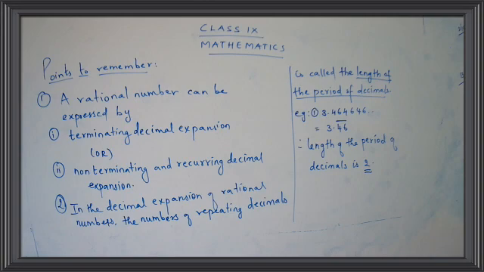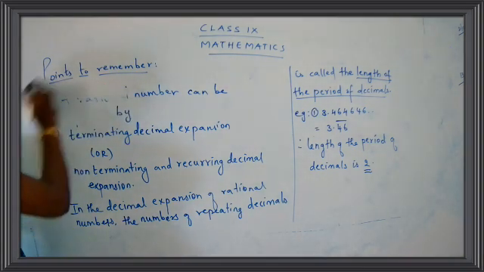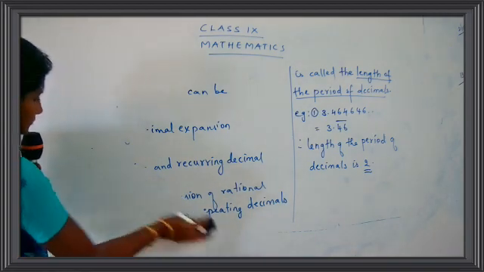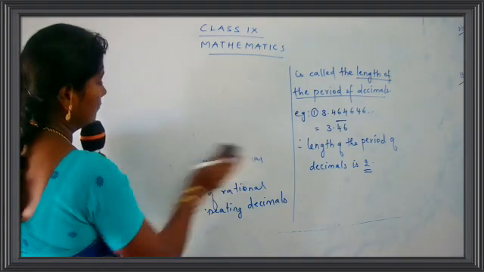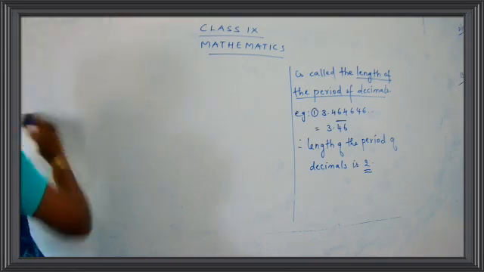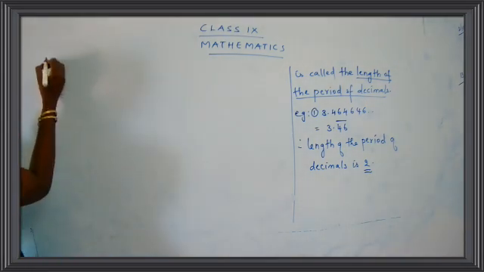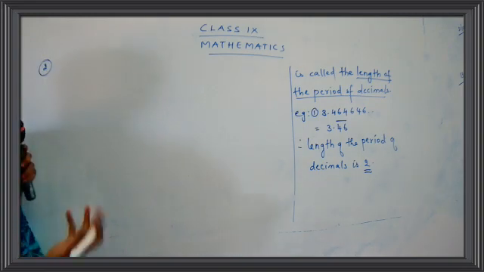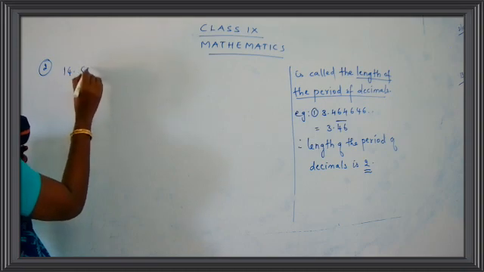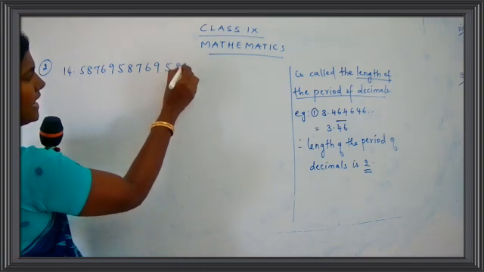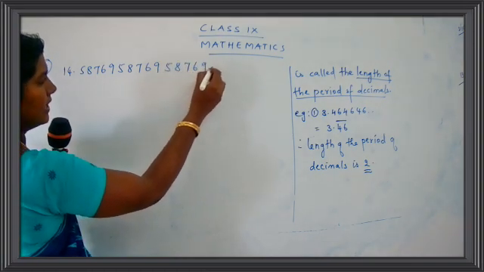Okay, let us go for the second example. I'll just rub out this part, children. Write down one more example. Example 2. So if you have 14.58769, 58769, 58769, and it goes on.